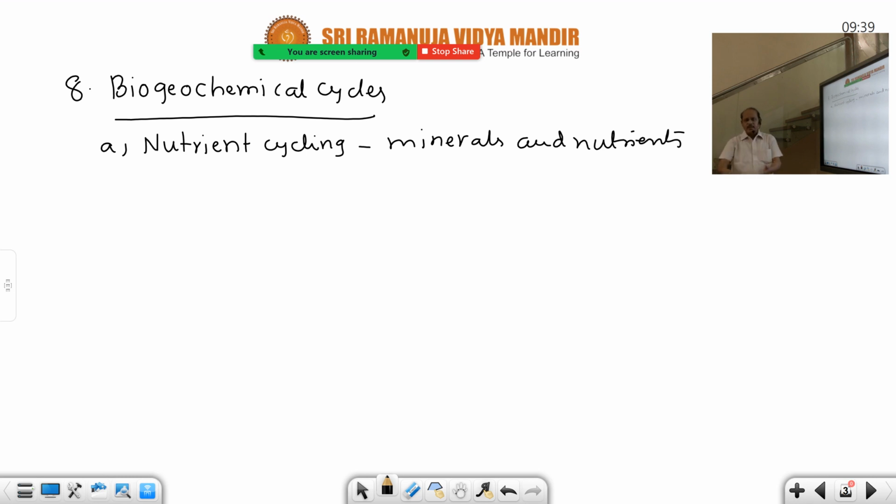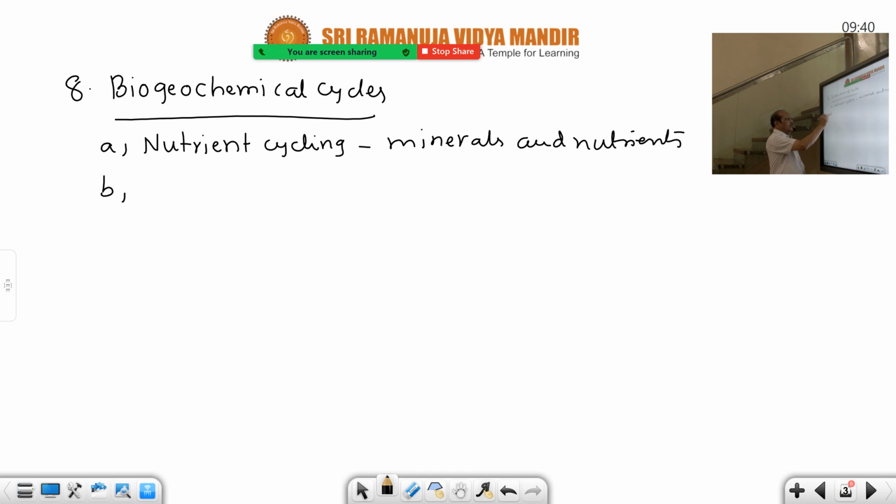After the death of these organisms, these minerals and nutrients are added back to the soil by the decomposition activity of bacteria and fungi. Decomposers do that function. Decomposition means breakdown of organic matter into inorganic nutrients. Those inorganic nutrients are in turn essential to plants, and all consumers obtain them from plants. Again after death they go back. This is called natural recycling. So that is nutrient cycling, biogeochemical cycles.